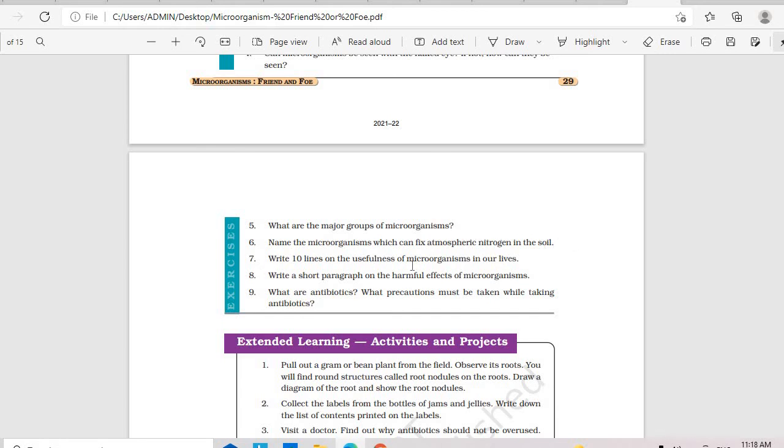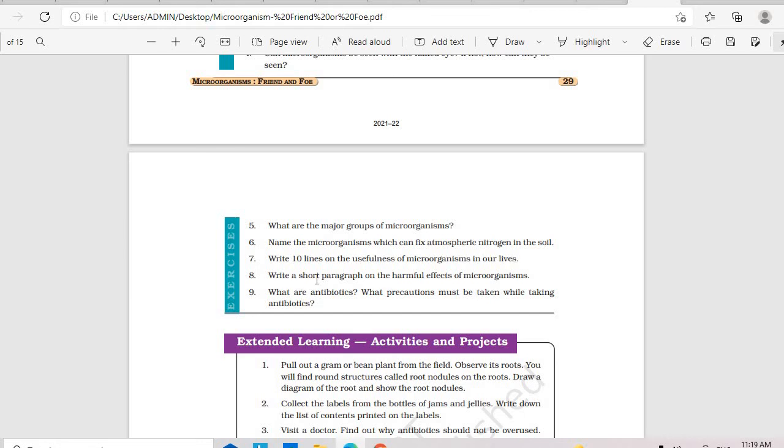Write 10 lines on the usefulness of microorganisms in our life. They help in making curd, they help in making bread, they help in nitrogen fixation, they help in making vinegar, acetic acid. What else do they help in? They help in making curd. They help in increasing the fertility of our soil.